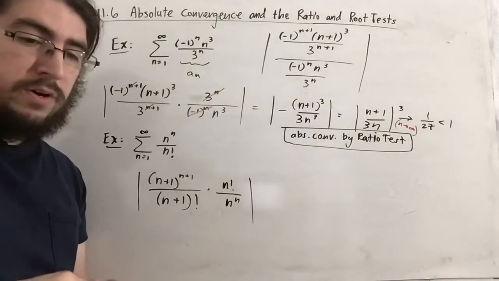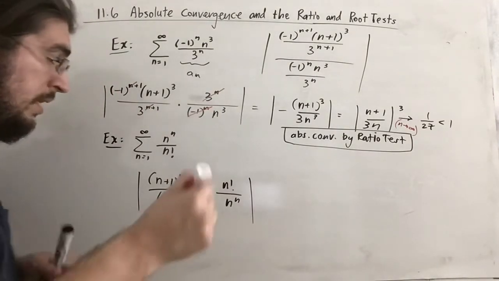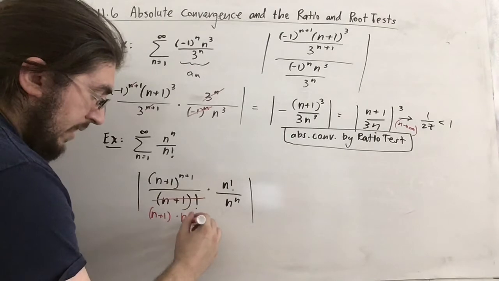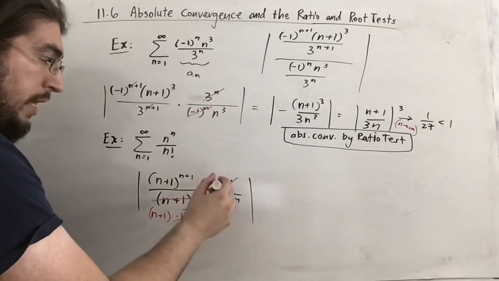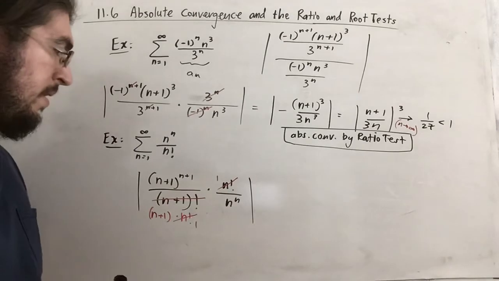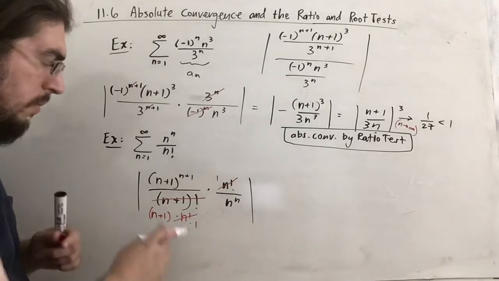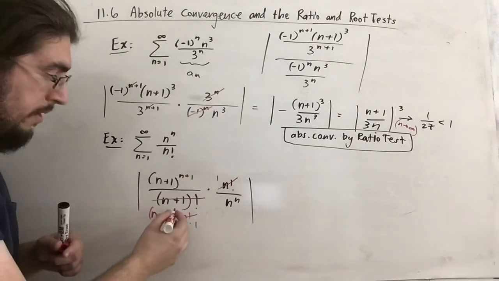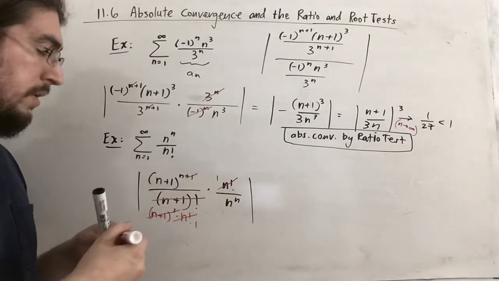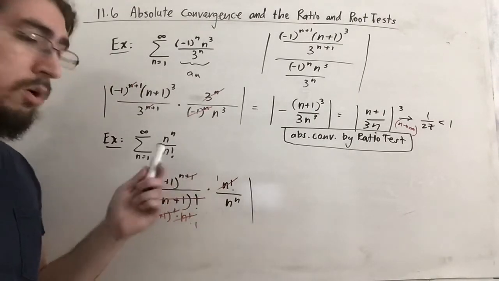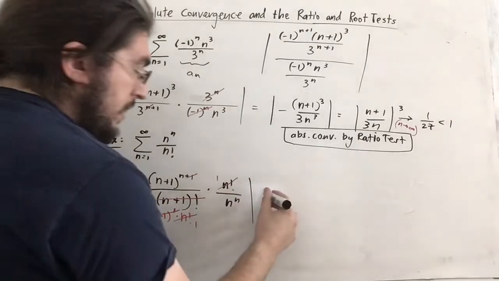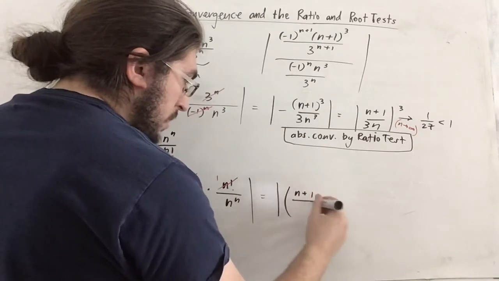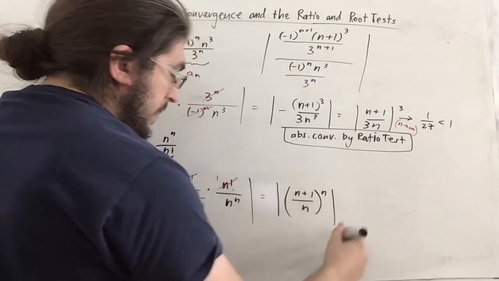Now there are a few things we've learned from factorials that we saw in one of the previous examples. Notice (n+1) factorial is just n plus 1 times n factorial. So these actually cancel out straight up. Okay. What else can we do? Oh, I guess we can cancel one of these. So (n+1) to the 1 cancels with one of the (n+1)s up here completely, and we're just left with (n+1)^n. And this is nice because notice these all have the power n. So in reality, this is the same as the absolute value of ((n+1)/n)^n.